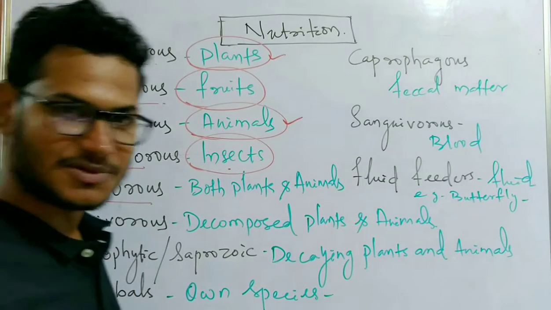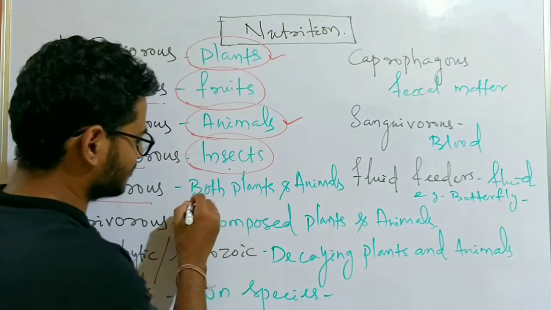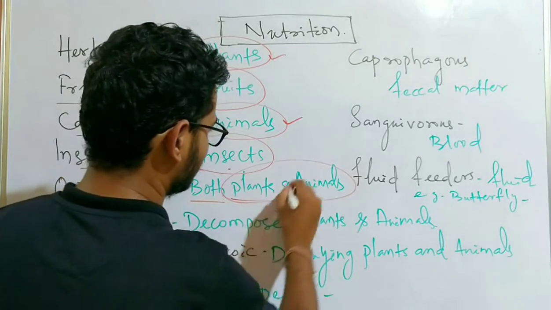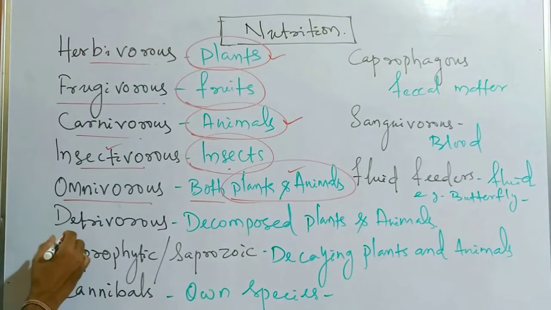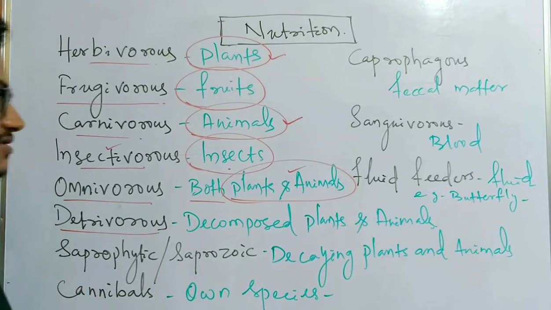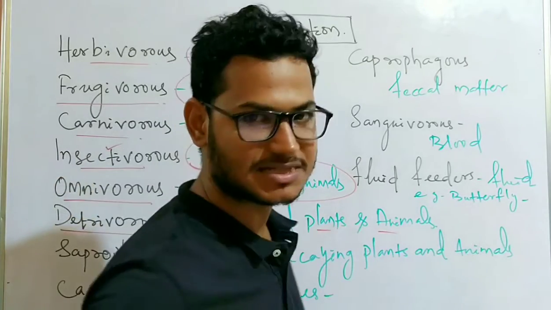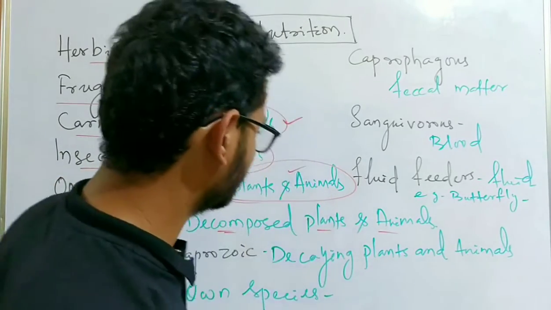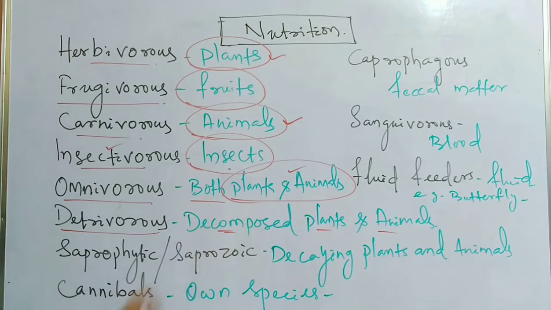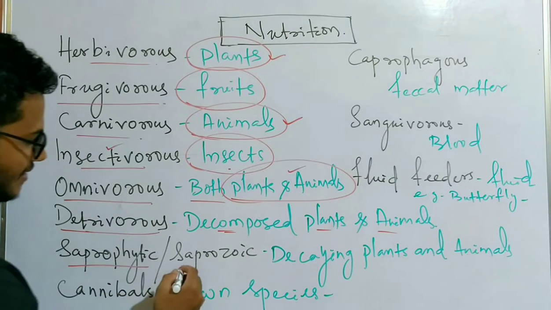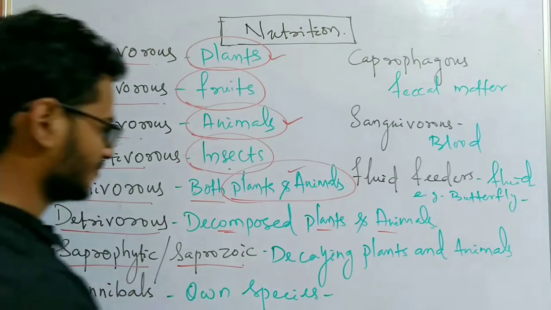Omnivores, the best example is human being. We eat both plants and animals as our food. Then detrivores means they use the fragments of decomposed plants and animals as their food. They are called detrivores.